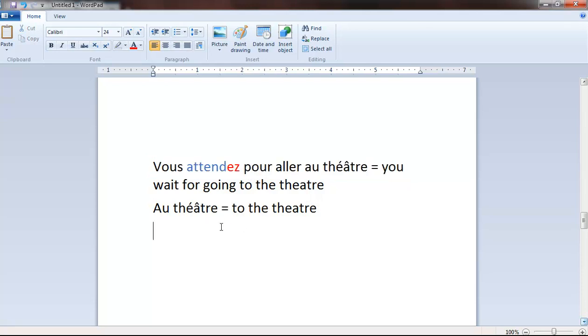Au théâtre, to the theater. Pour aller, here it means for going or to go, because this is the infinitive form of the verb to go. So pour aller, it means to go or for going. Vous attendez, you wait. Here it's plural, second person, like you guys. I'm talking to you. Second person plural. Okay.